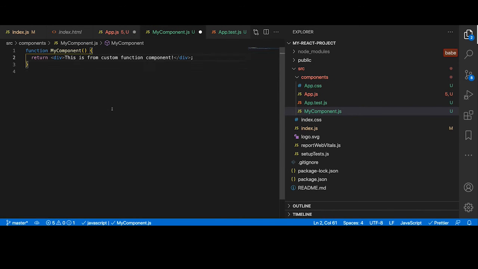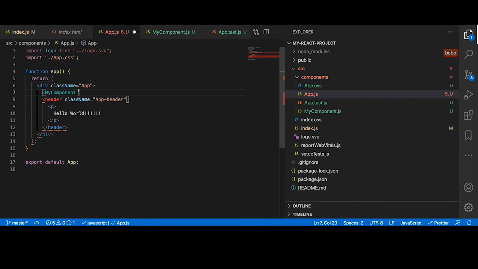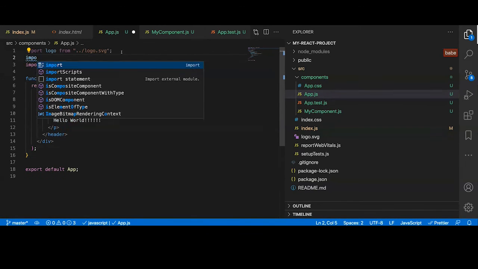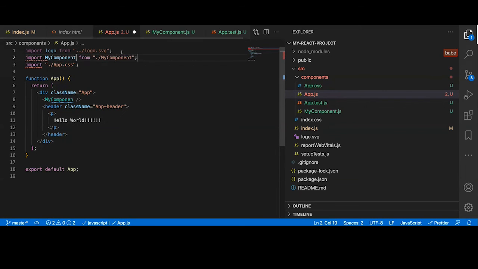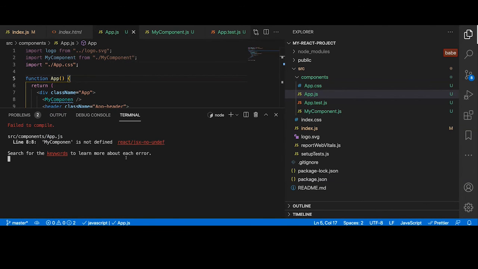This is the best way to format. Say export default and the component name, right? By doing this, we are making our component available outside this file. So now I can close this. Oh, my components, where is the mistake?